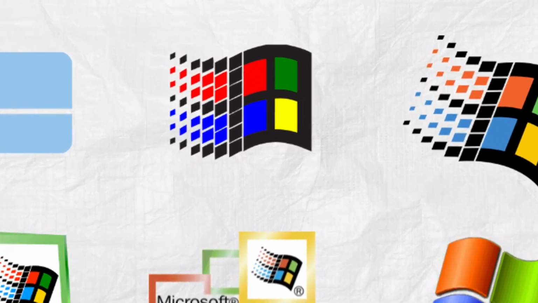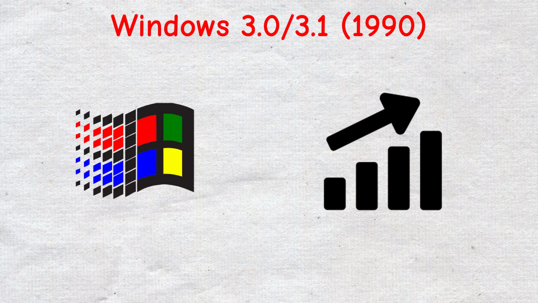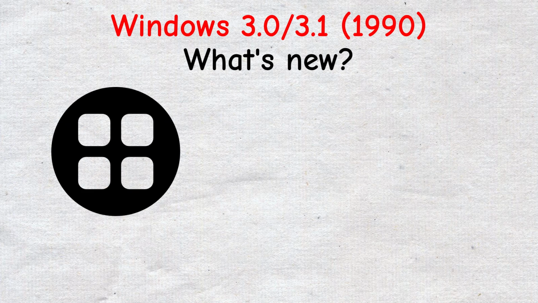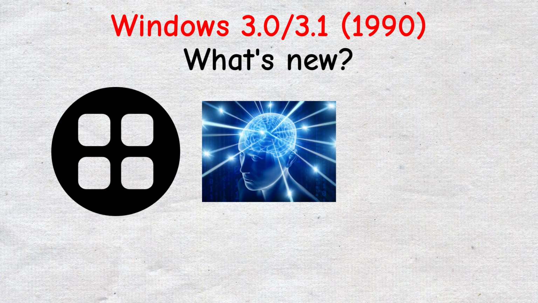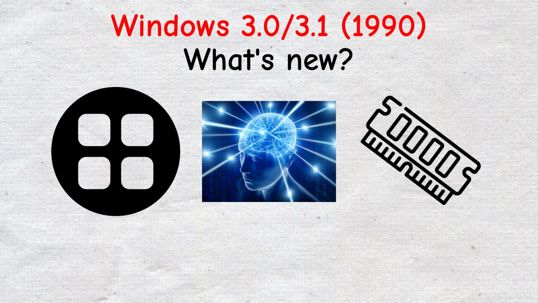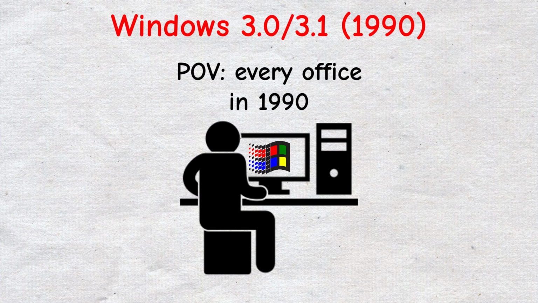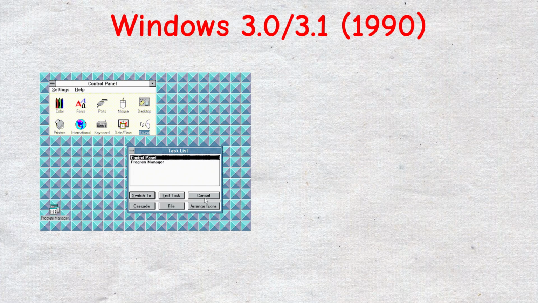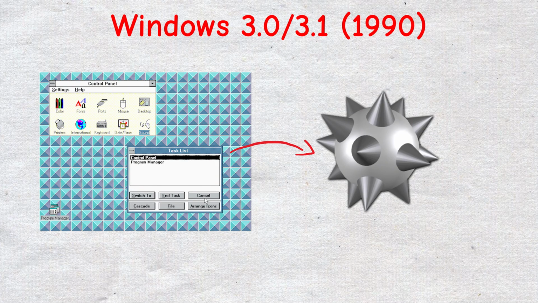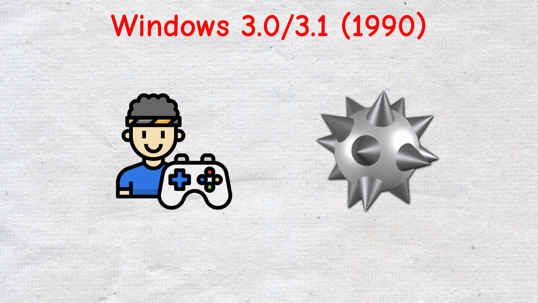Windows 3.0 and 3.1, 1990 to 1992. These versions were the first big success. They introduced proper icons, smoother multitasking, and better memory management. Businesses started adopting Windows, and it became the standard office operating system. Windows 3.1 was the first version to include Minesweeper, which became a classic time waster.